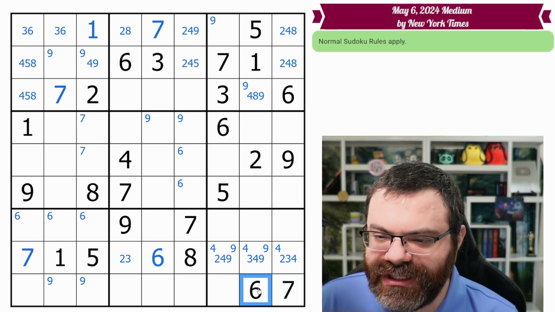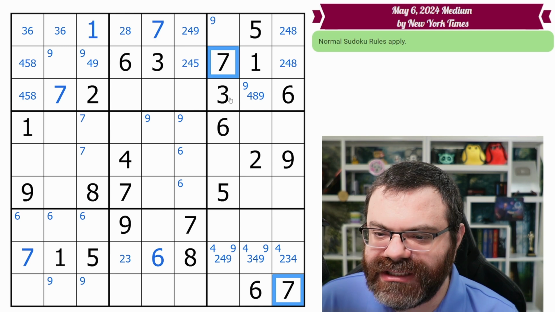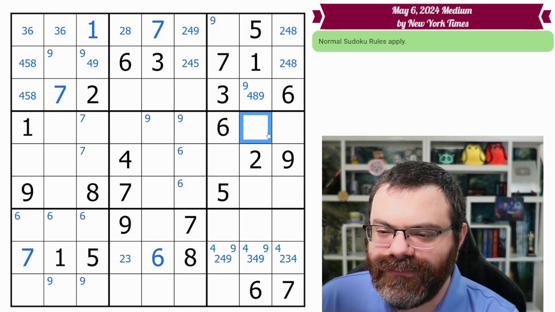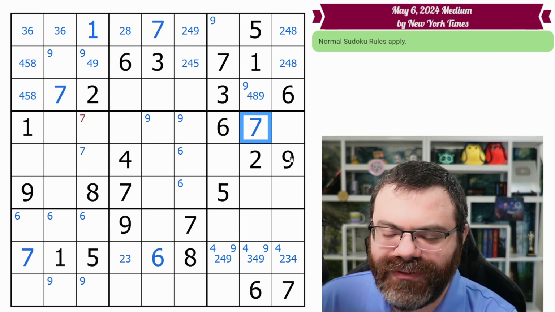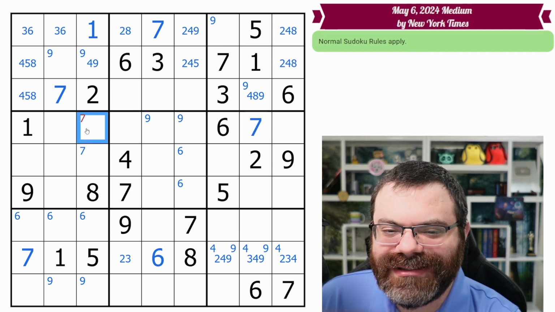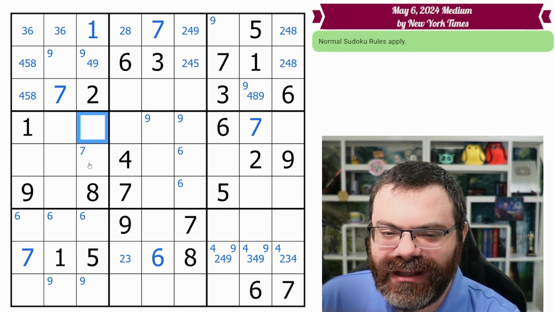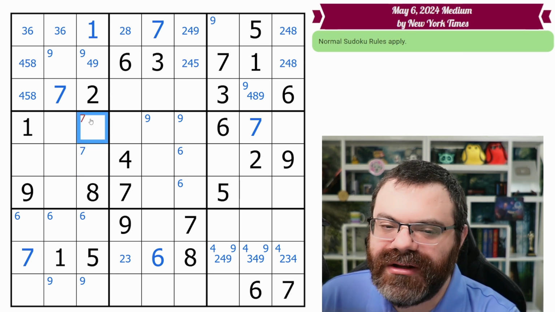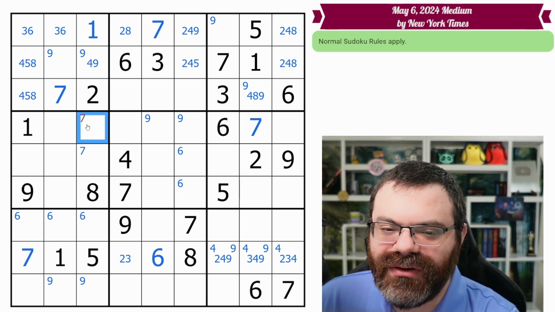So 6 and 7 here, we do have all 3 6s. The 7 does have a buddy. And we have this 7 looking in as well. So that places this 7. Oops, I'm pushing the wrong button. There we go. That places this 7. And so that removes this 7 from here. And now, okay, this is actually the first time this has happened. We've removed one of our corner marks, right? The corner mark 7 is gone.